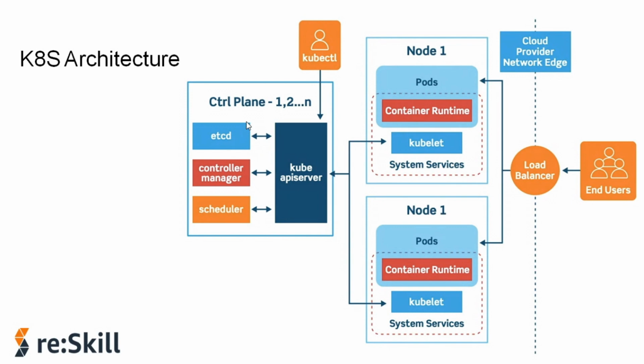And then another important component of Kubernetes is the virtual network, which enables the communication between master and worker nodes. So the set of master nodes is known as the control plane, and the set of worker nodes is also known as the data plane.